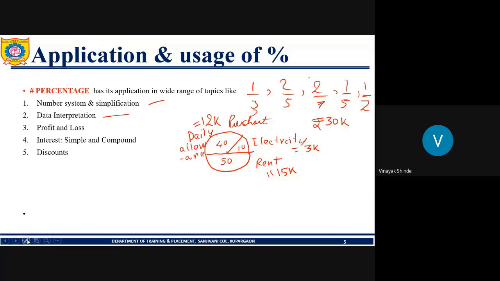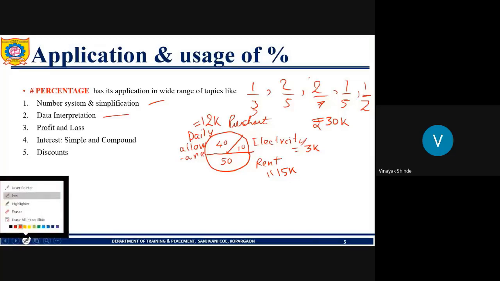Now the next chapter where we require percentage is profit and loss.